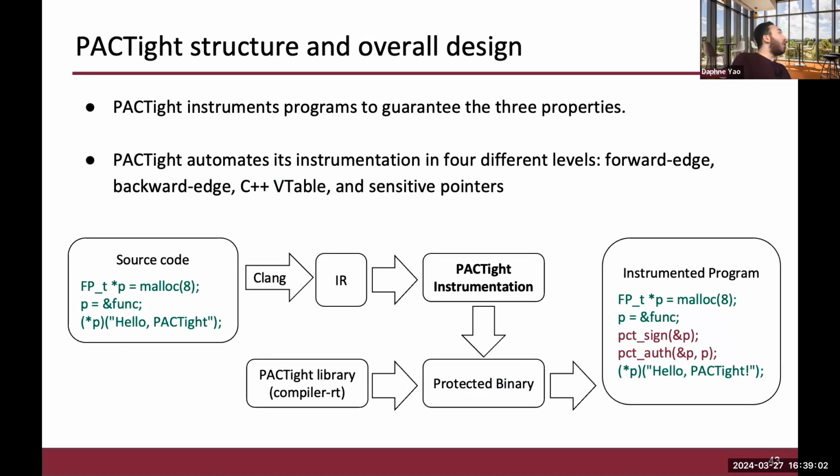And so taking a look at the structure and the overall design, PACTight security properties are used as a framework to instrument programs. And the instrumentation depends on how broadly they're applied. And so PACTight is composed of the PACTight LLVM pass. LLVM is a compiler infrastructure of which the Clang compiler is a part. And so PACTight, you can think of it as a customized compiler that is used to compile programs and to add the security instrumentations into them. We do this by doing what's called static analysis on the LLVM's intermediate representation. So compilers have their own representation that they look at in order to compile the program. C or C++ programs compile to it, and then they go to assembly or machine code or whatever it would be.